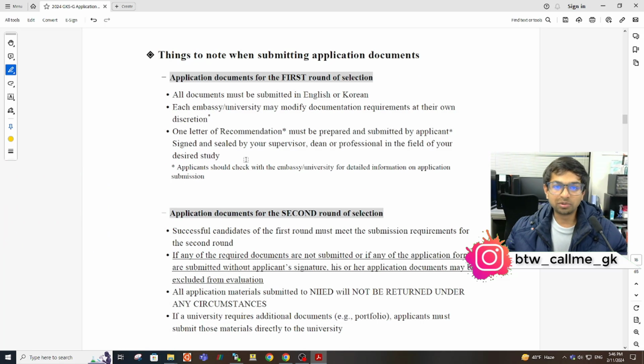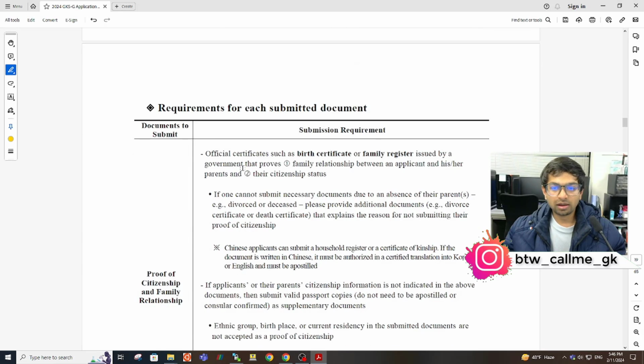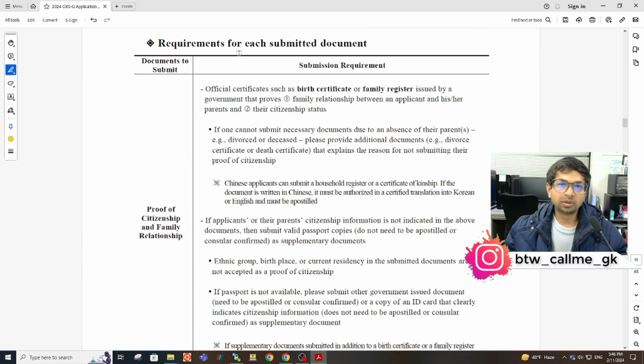I mean, these are pretty basic things. And then for the birth certificate, proof of citizenship, you can see here you need to submit birth certificate. For the applicant, you have to submit birth certificate anyhow. It's mandatory. If you don't have birth certificate, you cannot apply for the scholarship. I'm pretty much clear about this fact.